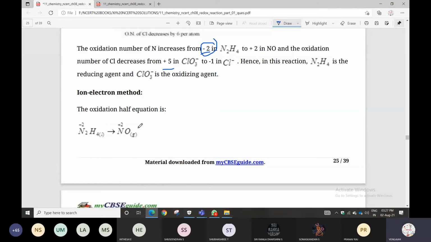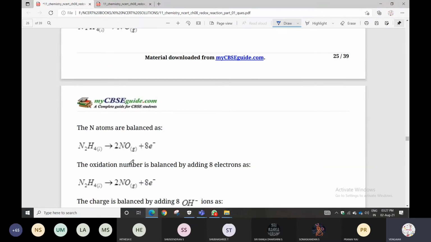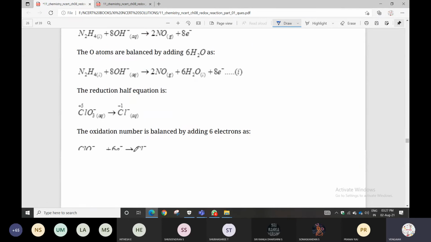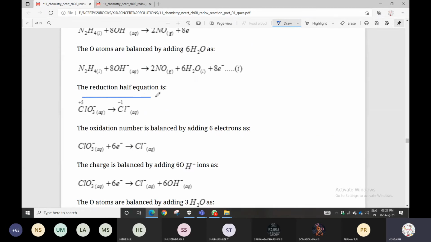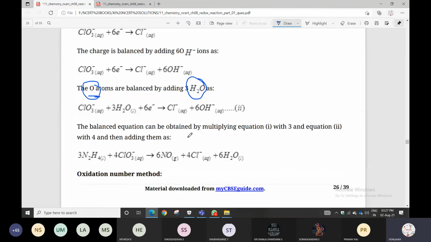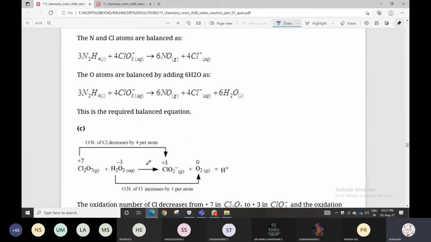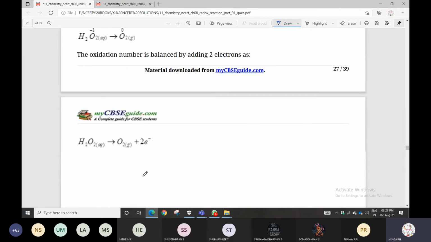With the ion-electron method, first take the oxidation reaction and balance it by the normal method. Likewise take the reduction reaction and balance it. As already given, when balancing oxygen atoms, add water molecules. You go the same way. Then the overall reaction can be added the same way.